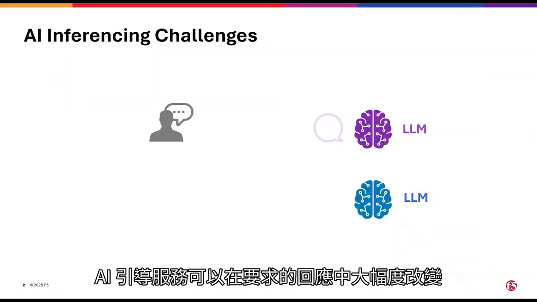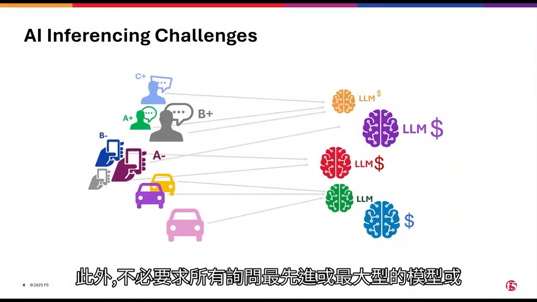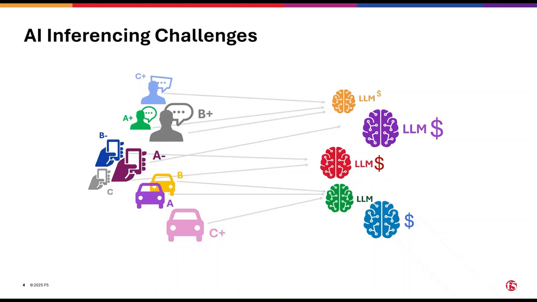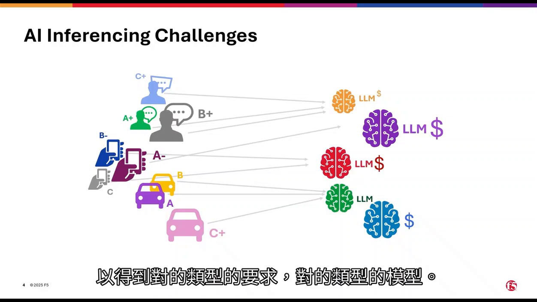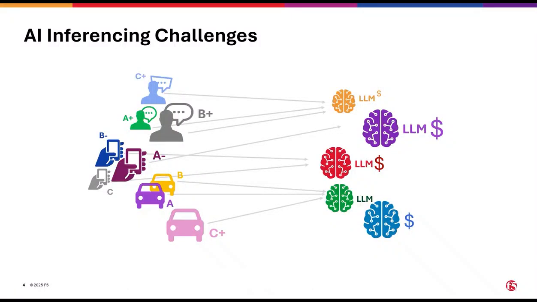AI inferencing services can vary greatly in their responses to requests. Additionally, not all requests require the most advanced or largest parameter models, the expensive ones, to get good answers. Can we enhance our AI inferencing deployments to get the right kinds of requests to the right kinds of models? That's the job of LLM routing.